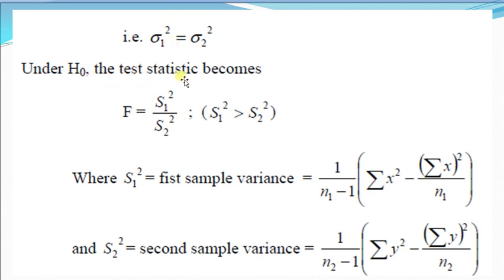Under H0, the test statistic F is equal to S1 square upon S2 square, where S1 square is greater than S2 square. S1 square is the first sample's variance, that is 1 upon n1 minus 1 times summation x square minus summation x whole square divided by n1, and S2 square is the second sample variance, that is 1 upon n2 minus 1 times summation y square minus summation y whole square upon n2.